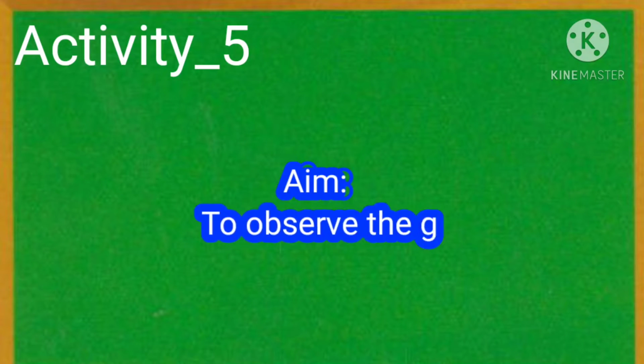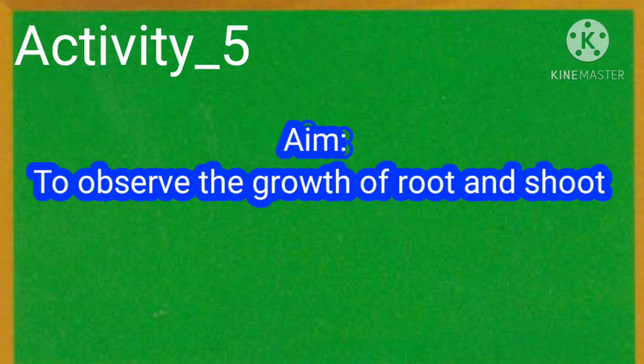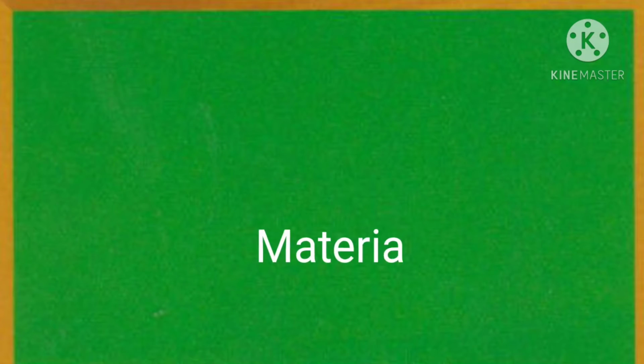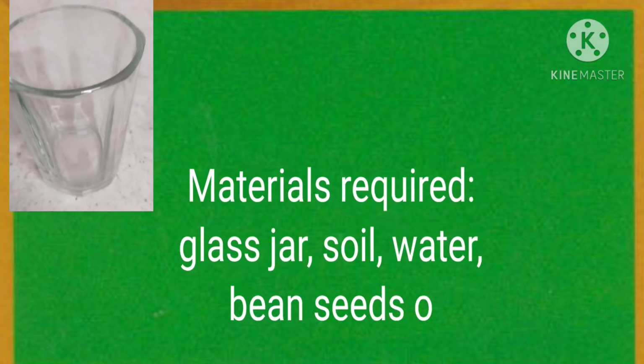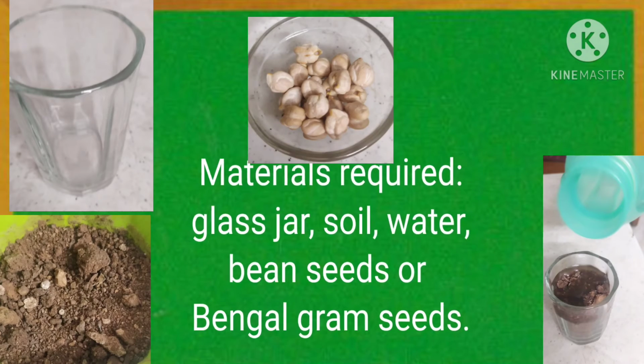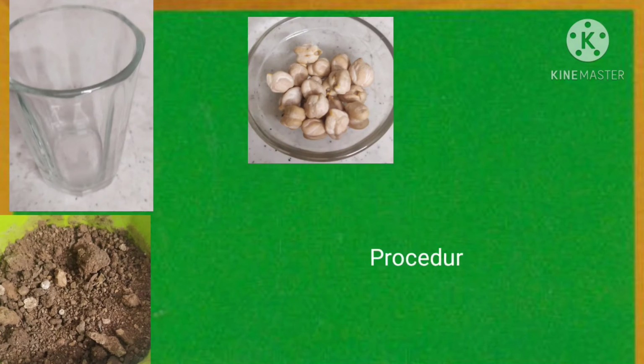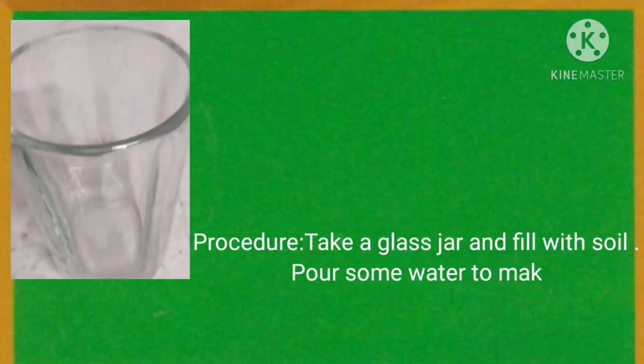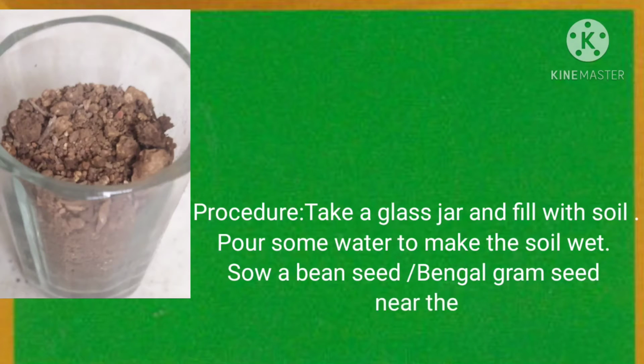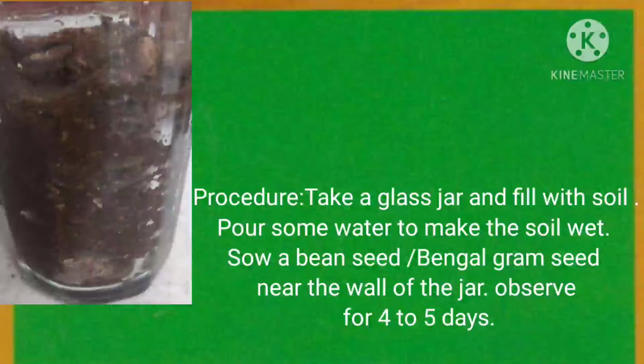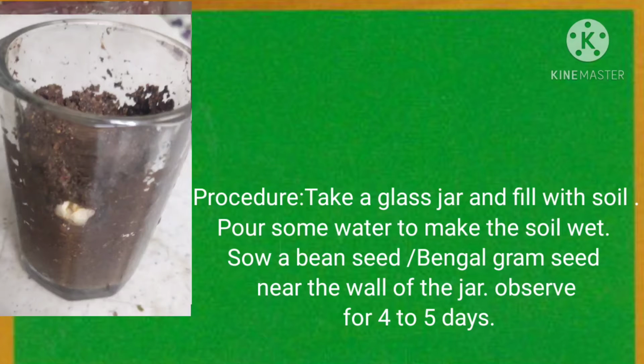Let us do one activity to know the role of plant hormones. Aim of the activity: to observe the growth of root and shoot. Materials required: glass jar, soil, water, bean seeds or Bengal gram seeds. Procedure: take a glass jar and fill with soil. Pour some water to make the soil wet. Sow a bean seed or Bengal gram seed near the wall of the jar. Observe for 4 to 5 days.